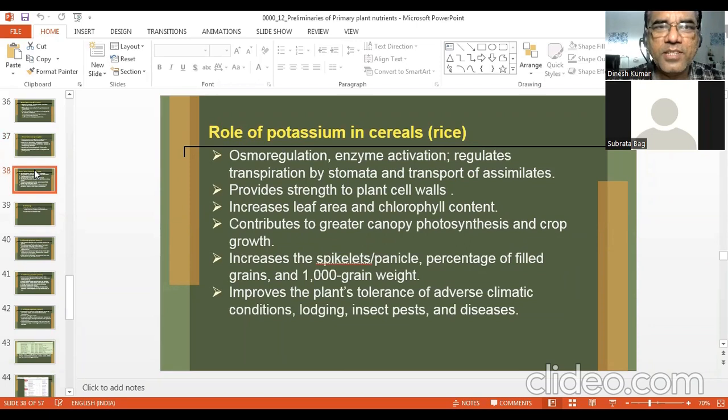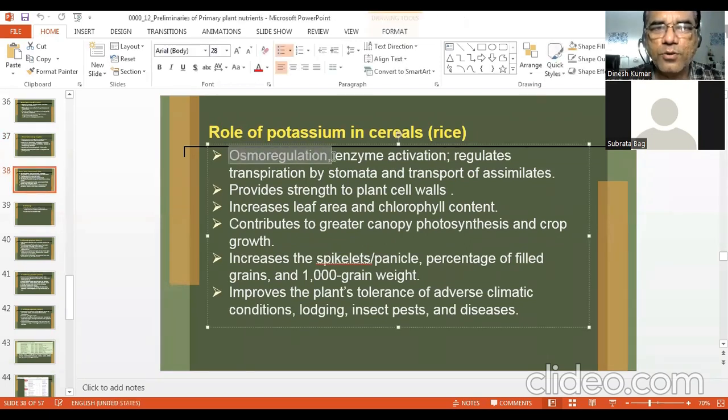Now, role of potassium in cereals. Osmoregulation, enzyme activation, regulates transpiration by stomata and transport of assimilates. So same role in general in other plants also. Provides strength to plant cell walls, increases leaf area and chlorophyll content, contributes to greater canopy photosynthesis and crop growth, increases the spikelet per panicle. That means it is increasing fertility in rice, that is percentage filled grains, and also increases grain weight.